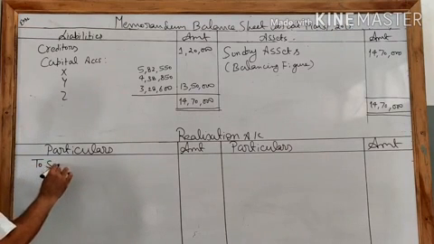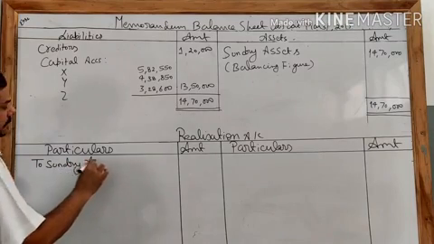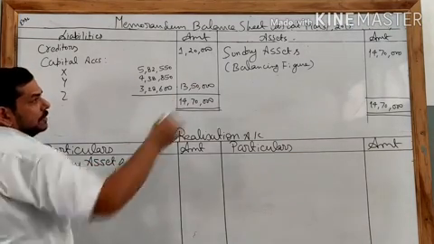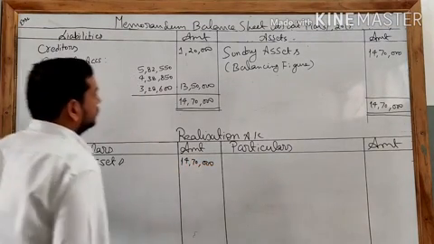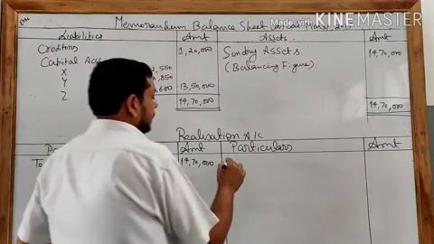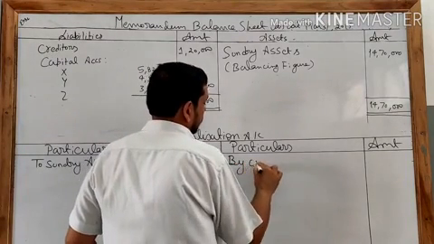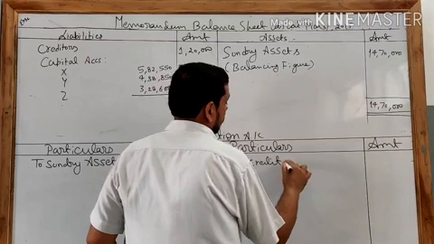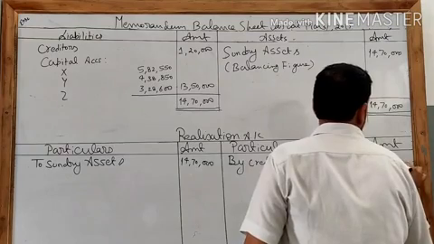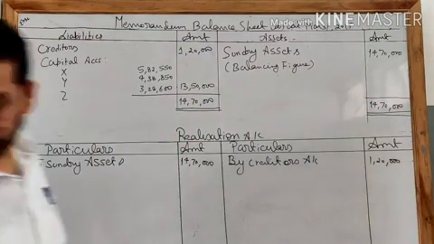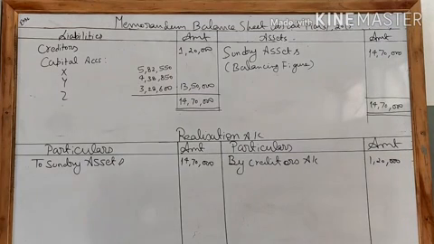Now from this information we can prepare the realization account. So to sundry assets, how much we have got? That is 14,70,000. Clear? We have creditors, 1,20,000. Clear? Here in this question, no information is given about the payment of creditor.